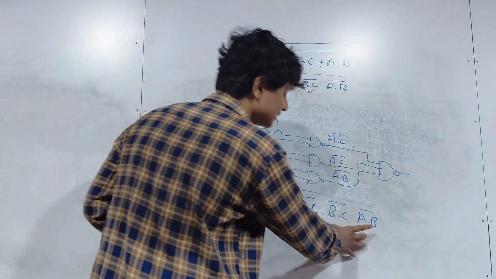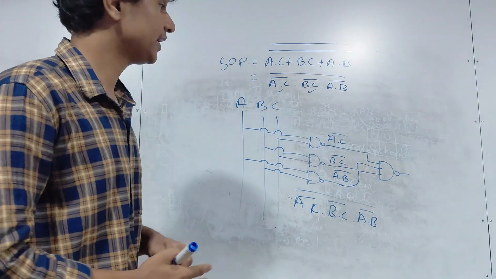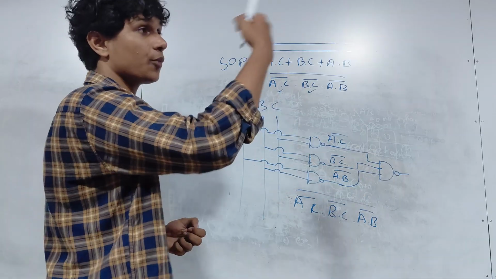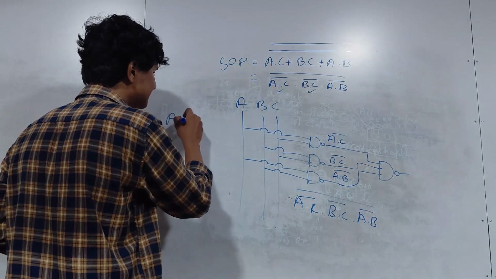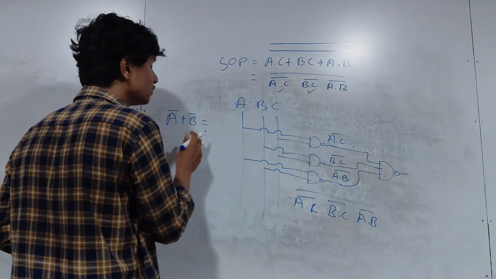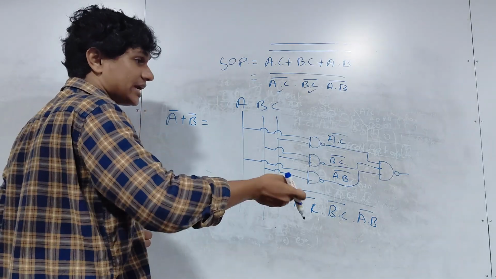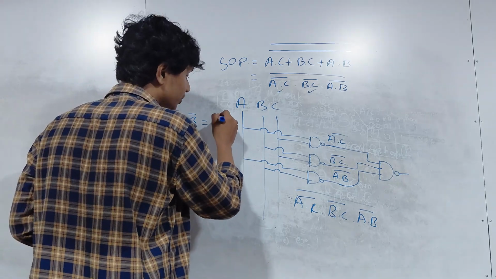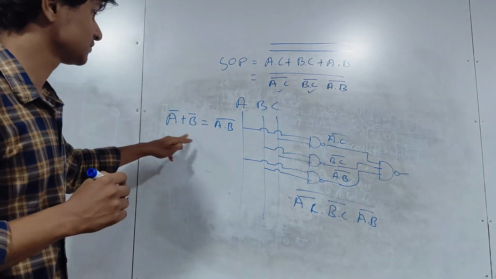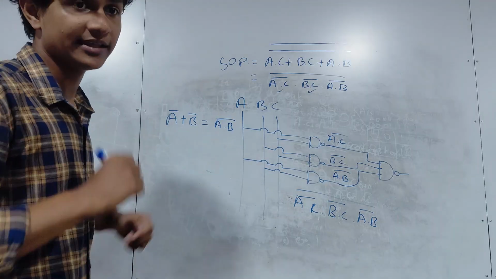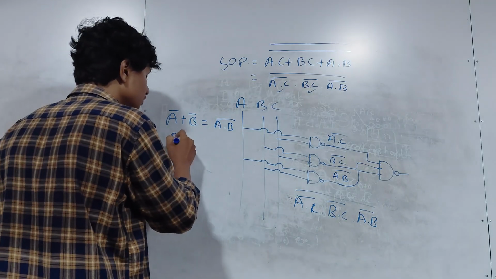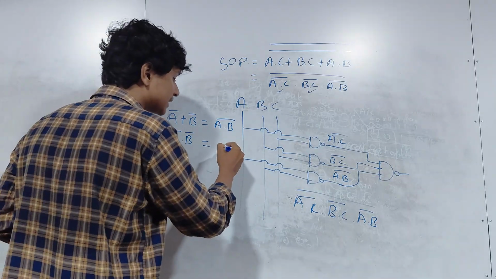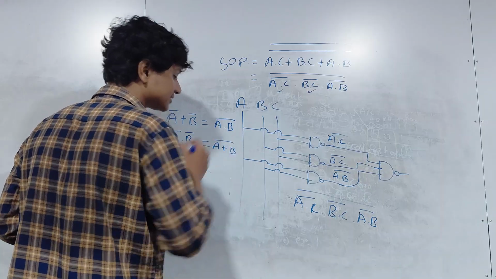So now you can say what? This and these are the same, right? This and these are the same. Why? Because now you can do De Morgan's opposite function. If you have something like this, right? You can do what? De Morgan's opposite function. Same thing, reciprocal. You can bring these two together. How? A dot B, and you can put a bar on top. You saw the sign changed, the bar got together. Same way you can do A dot B, the bars are broken, you can bring them together, change the sign and write it like this.